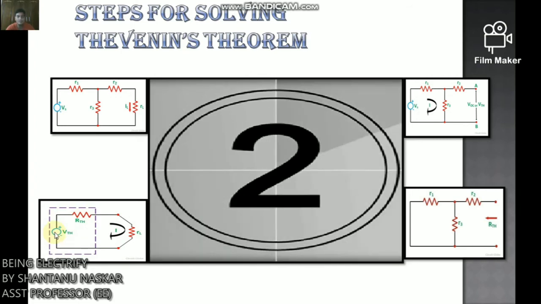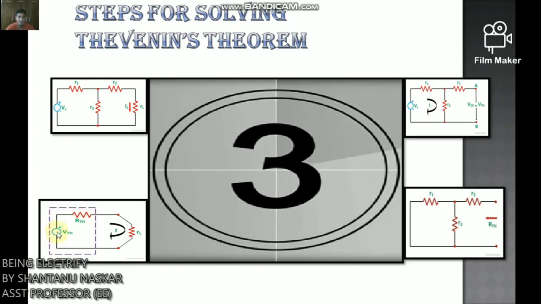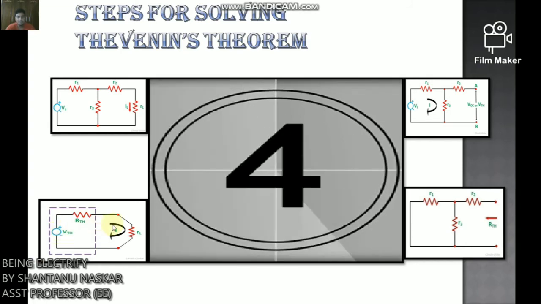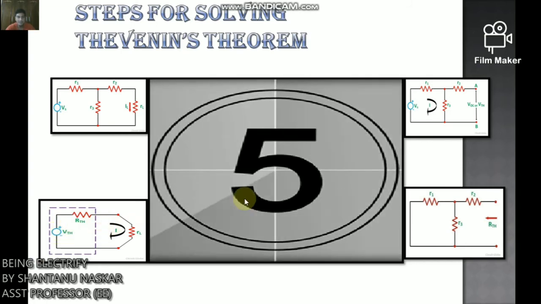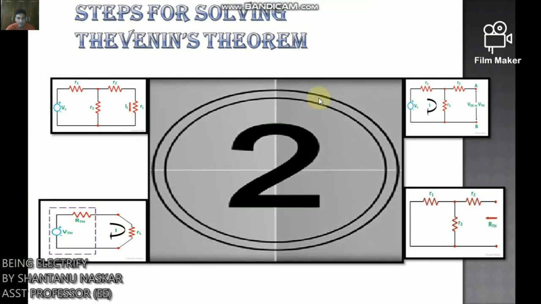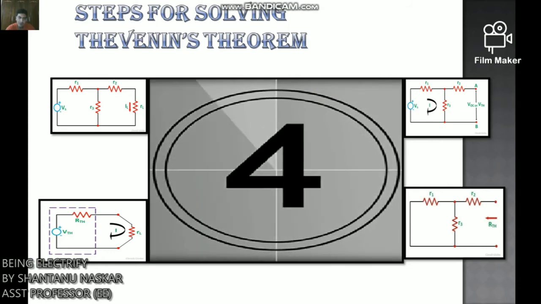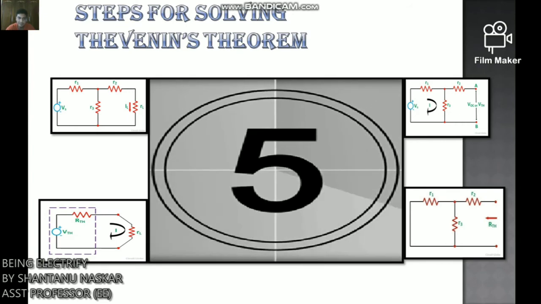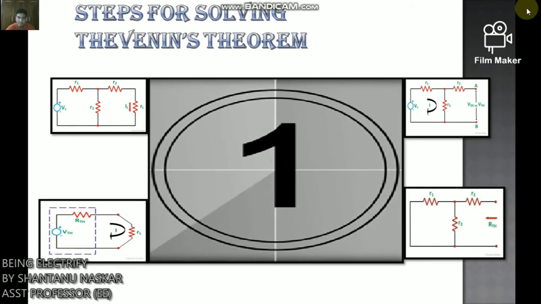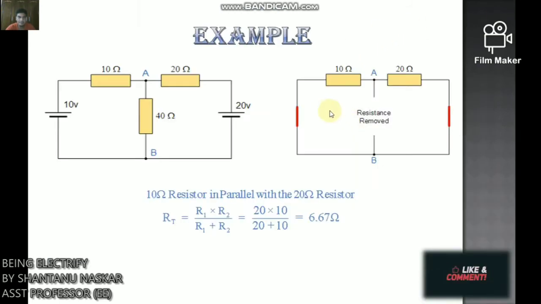So this theorem is possibly the most extensively used network theorem. It is applicable where it is desired to determine the current through or voltage across any one element in a network. Thevenin's theorem is an easy way to solve any complicated circuit. So after this, I will describe the theorem by an example. So let's start.